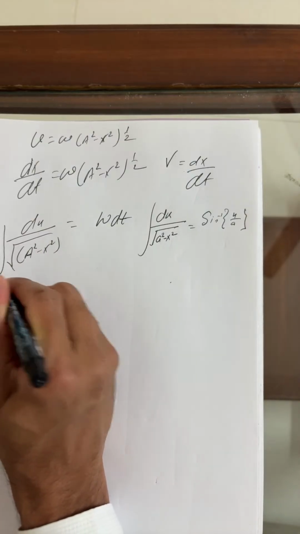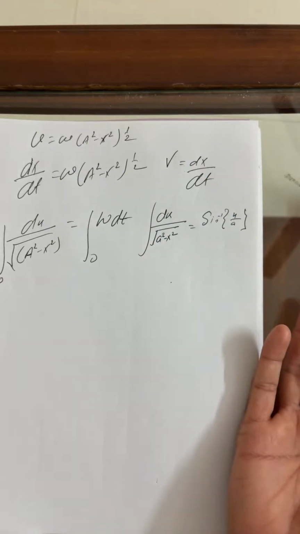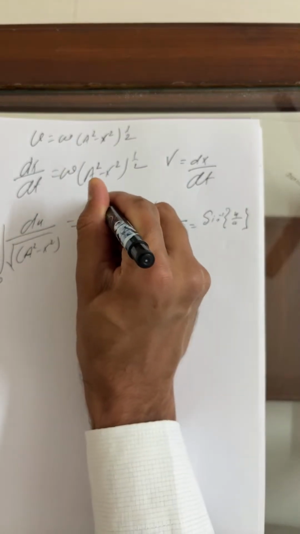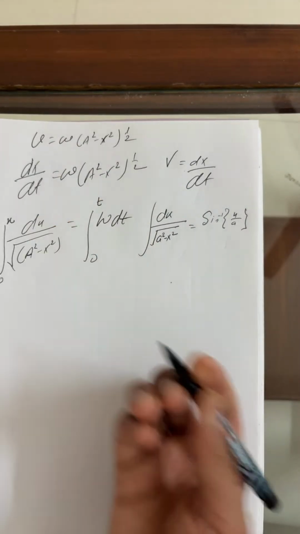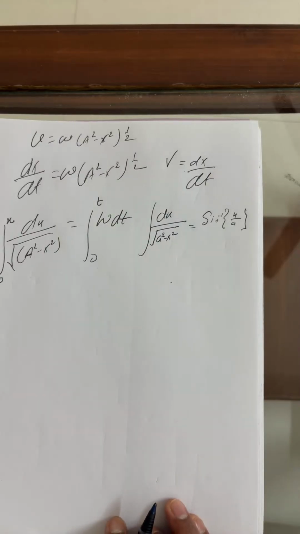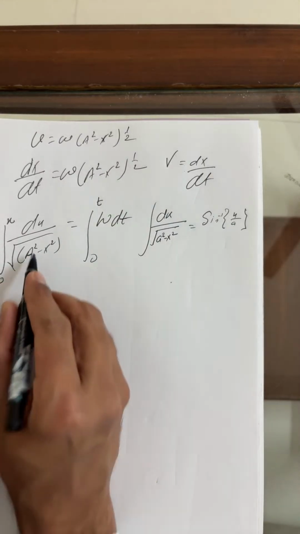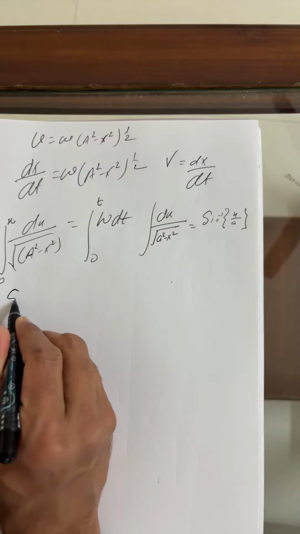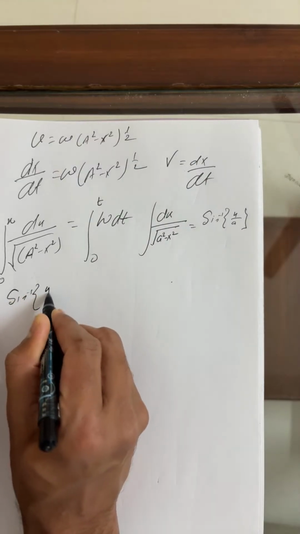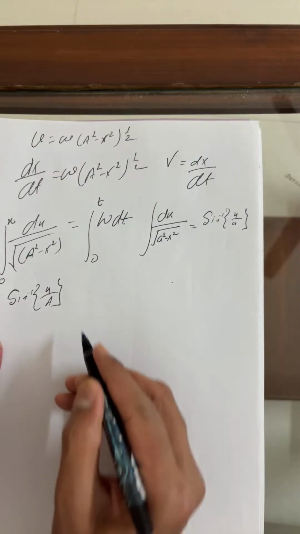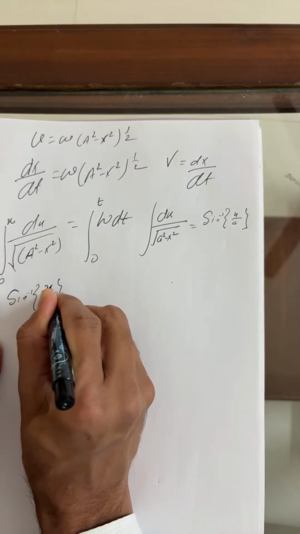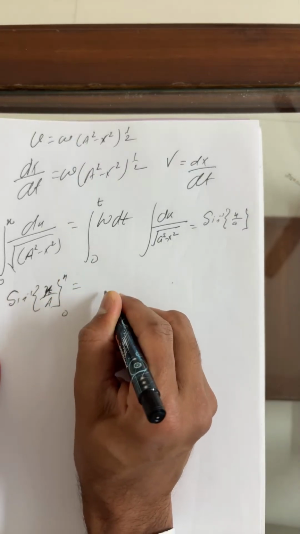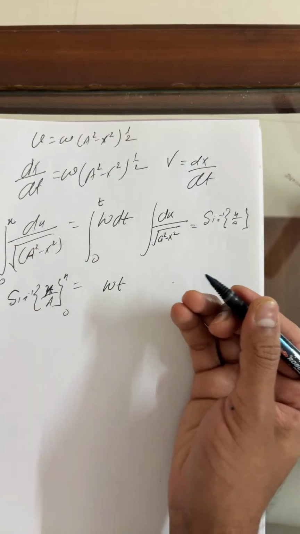This is the limit. If time is zero, there is no displacement at all, as everyone knows. If time becomes t, the displacement is x. Using the direct result, sine inverse of x upon a, with limits 0 to x, equals omega into the integral of dt, which is t only.